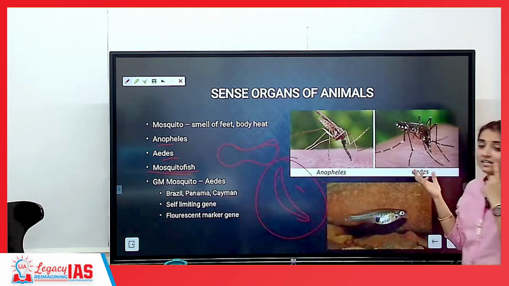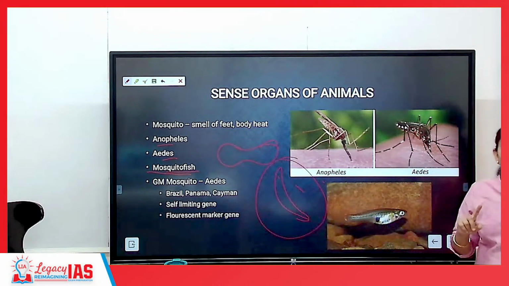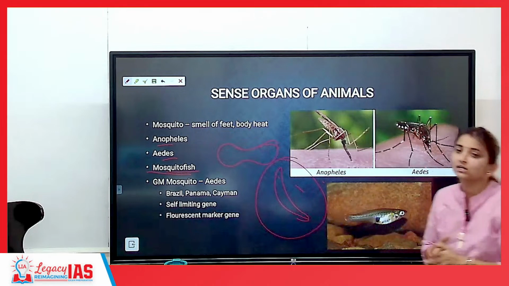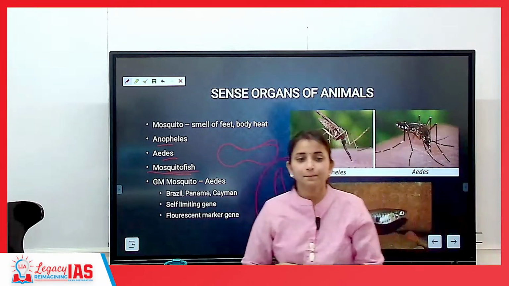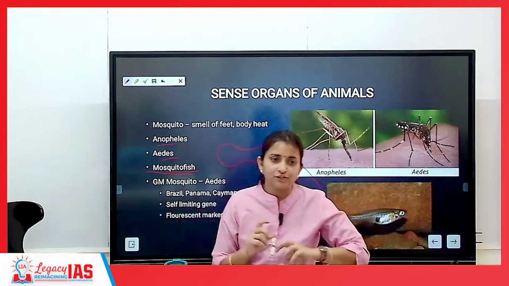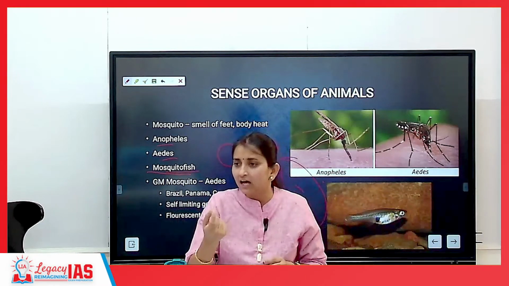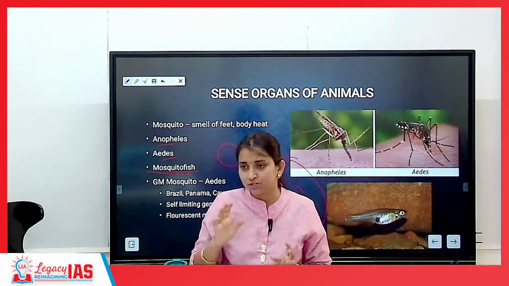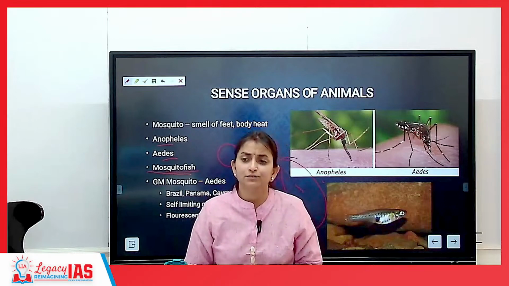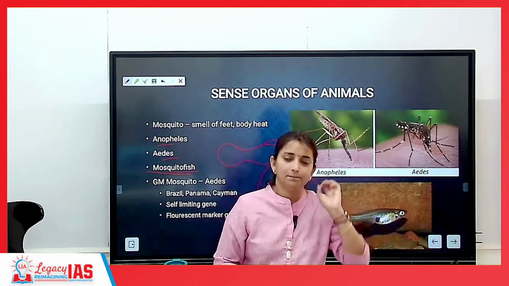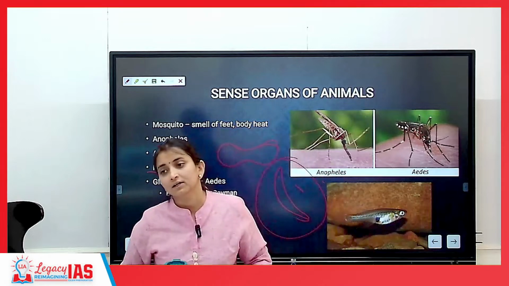Aedes aegypti is a vector for dengue, chikungunya, Zika. Okay. And mosquito fish was introduced so that it can eat upon the larva of existing mosquitoes, so that the total population of mosquitoes can reduce. What are the other solutions that you have seen conducted by the municipality to reduce the mosquito population?